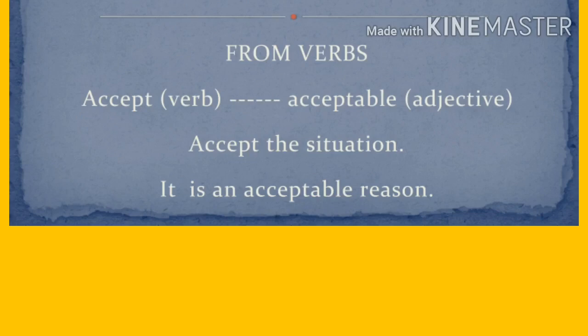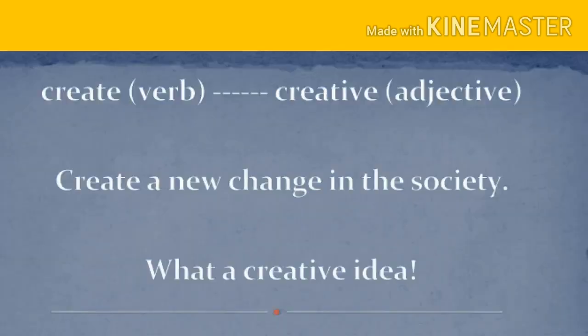Accept the situation. In this sentence, the word accept acts as a verb. It is an acceptable reason. Here the word accept changes into acceptable and it becomes an adjective because it refers to the noun. Accept is a verb and acceptable is an adjective.